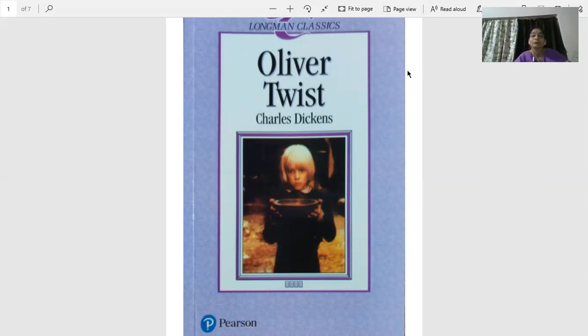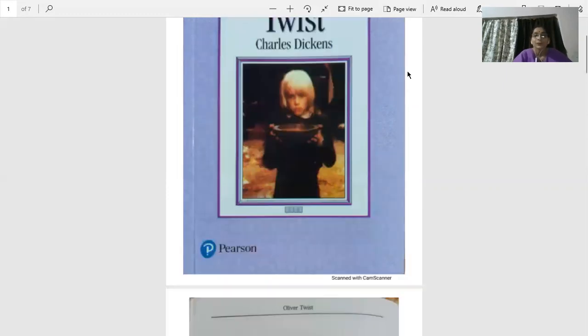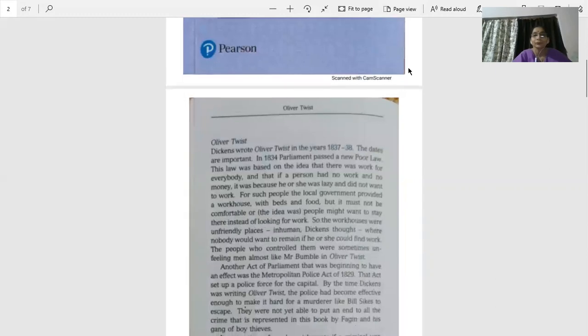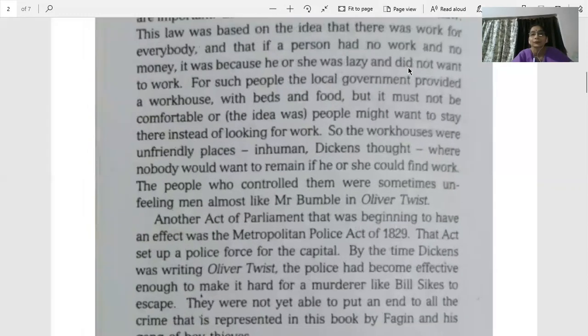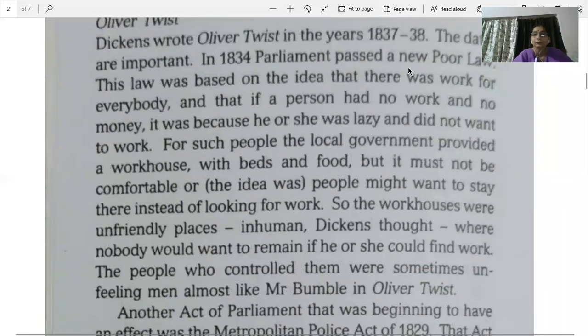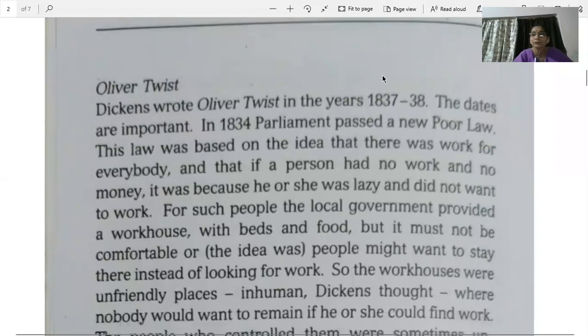Now this is the third book which you have, Oliver Twist. It is a novel. It's a very interesting novel, beta. So let's see what this novel is about. This is the cover page of that book, Oliver Twist. Charles Dickens is the author of this novel. Okay, here is the first page. Wait, Peter, let's just enlarge it a little. Okay, I hope this is enough. Here everyone can see.